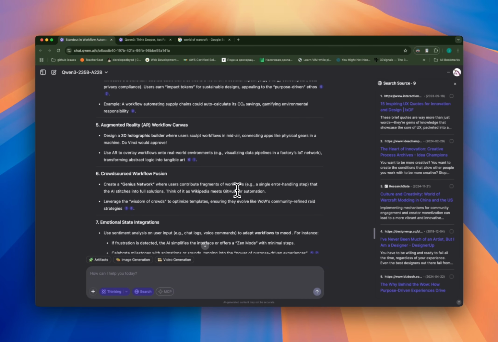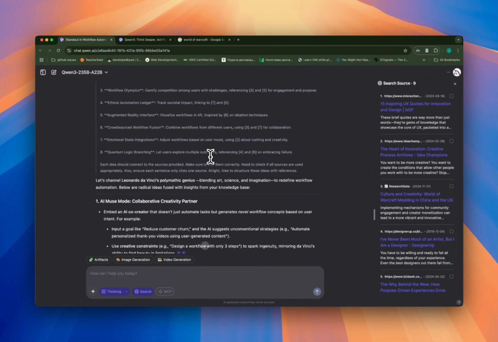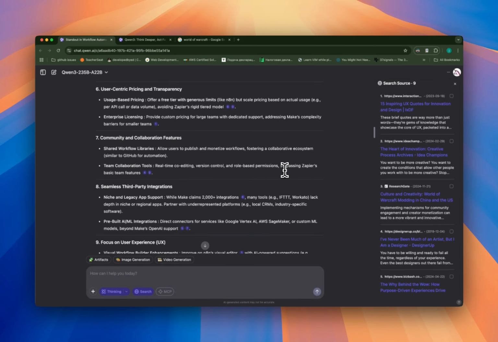So yeah, in conclusion, I like Google's Gemini more than Qwen, at least at this current stage, because I'm pretty sure they are still improving it. And again, we probably have to make more experiments and try it without search. And in the future, we'll probably try it with MCP and see how it goes.